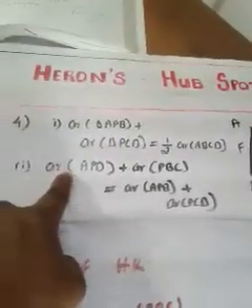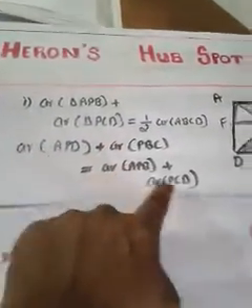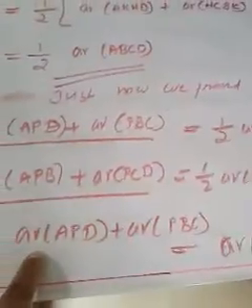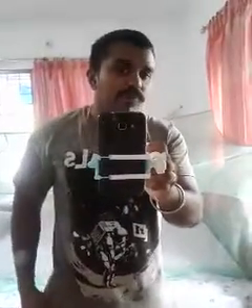See, we have to prove that area of APD plus area of PBC is equal to area of APB plus area of PCD. They are equal. You may have understood the proof, and let me tell you one thing.